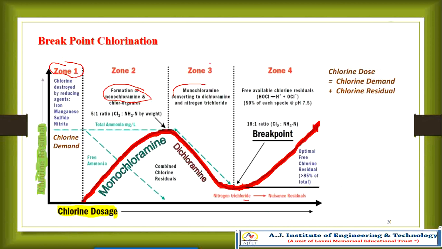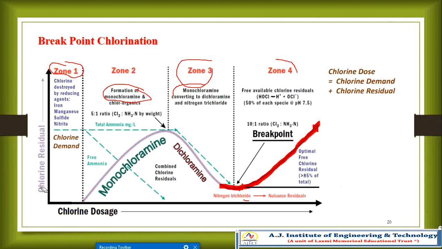This is under the zone 4 process. You can see the dosage required is more in this process and it will be reduced. In zone 4, free available chlorine is HOCl plus OCl, 50% of each species. Here the breakpoint chlorination occurs, that is the final dosage. Optimum free chlorine is 85%. Chlorine dosage equals chlorine demand plus chlorine residual. One more time I'll tell you, this is a very important matter.